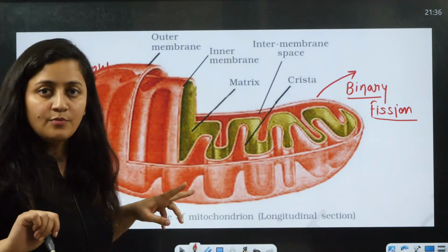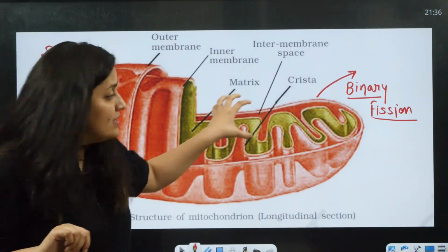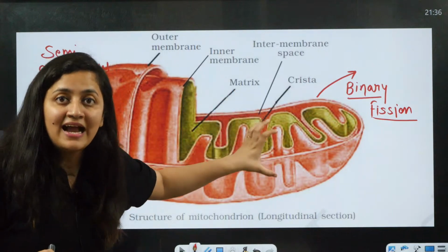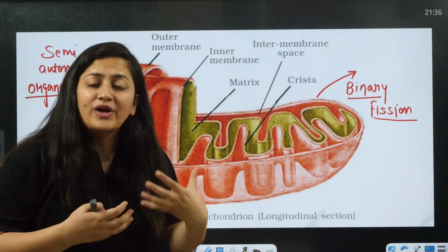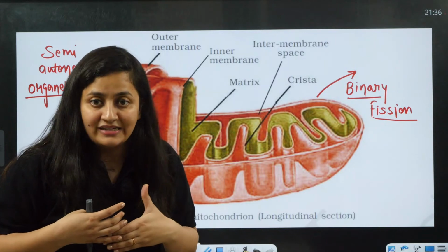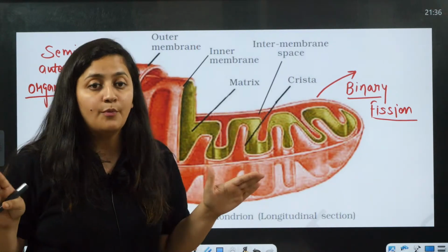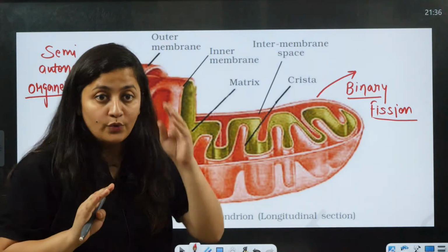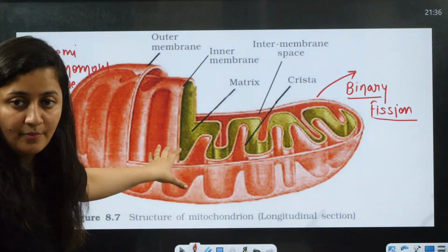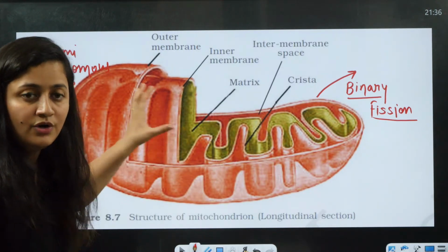The second point is that it has its own DNA, ribosomes and RNA, so it is not totally dependent upon the nucleus. It can synthesize its own protein. This is what you need to remember.